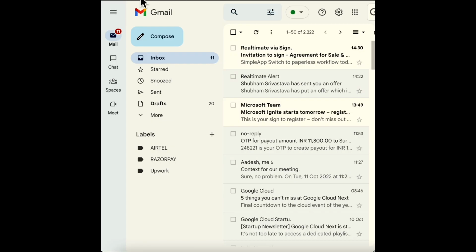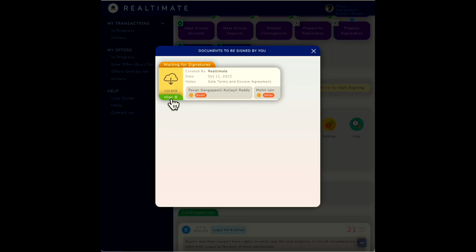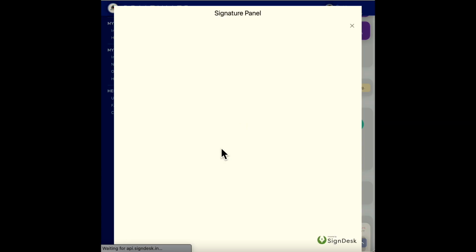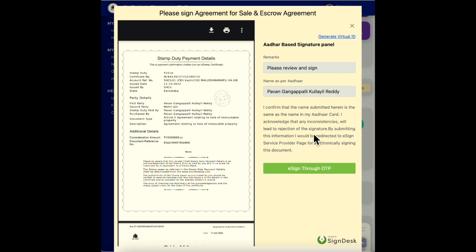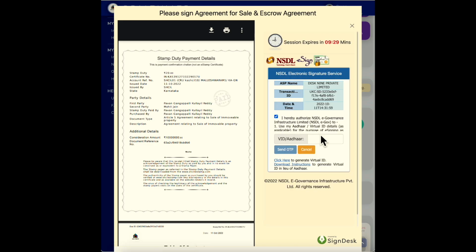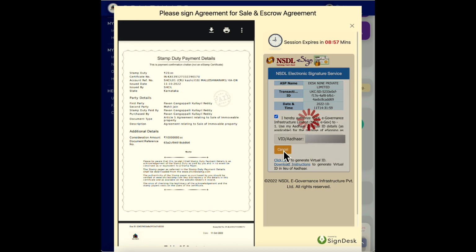start signing, but I will also get an email or a notification saying that there is a document ready to sign. So let's go into this and I can show you how we can sign using Aadhaar based authentication, which is another amazing thing about our platform. All right, so let me sign. I'm going to enter my Aadhaar number and I'm going to ask to send the OTP.